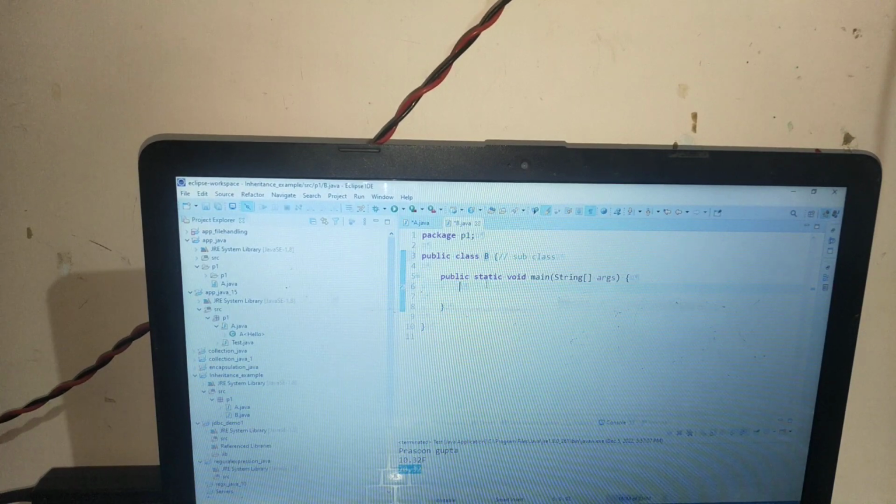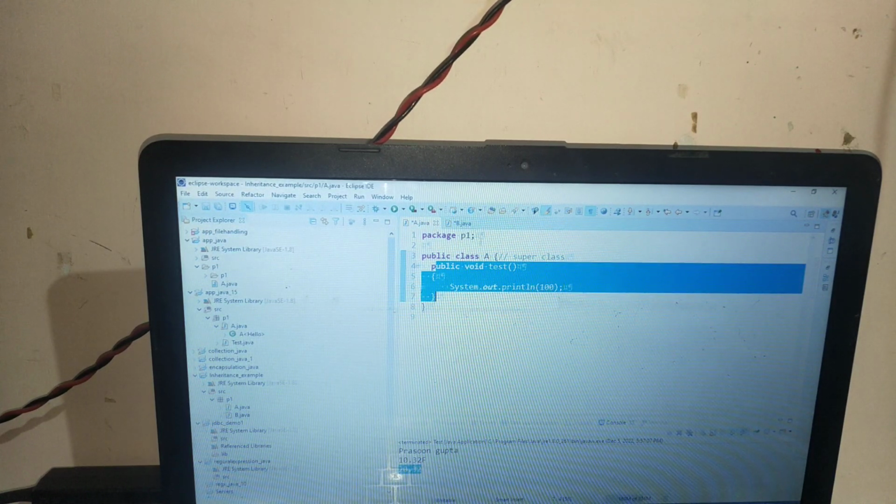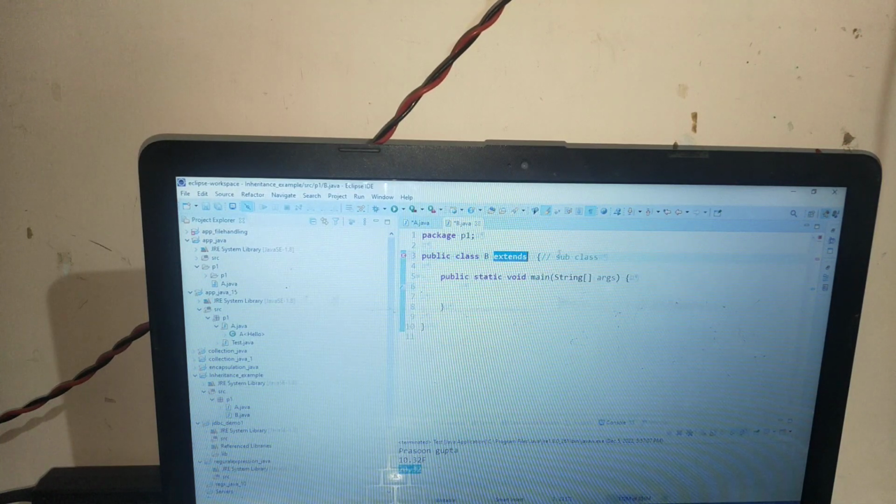So in the subclass, after class B, I will write extends. This keyword is very powerful. It helps to inherit the superclass member in this child class. Using extends, I write the class name whose member I am inheriting.